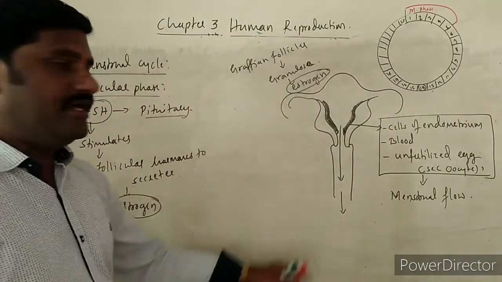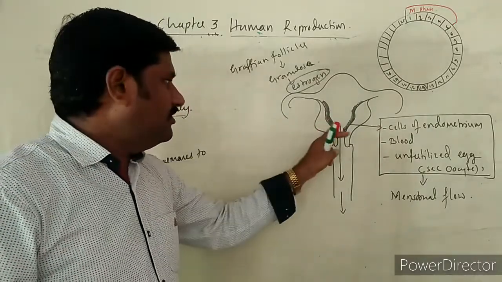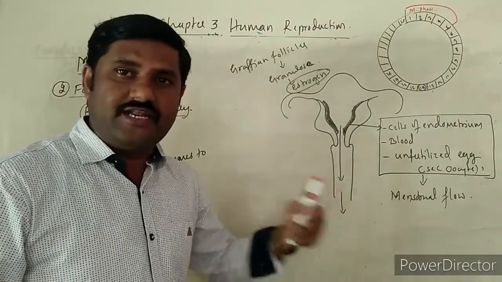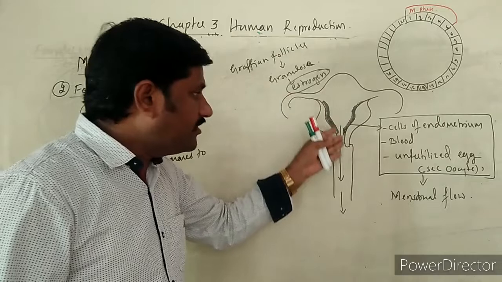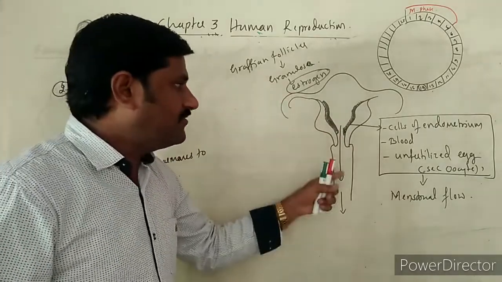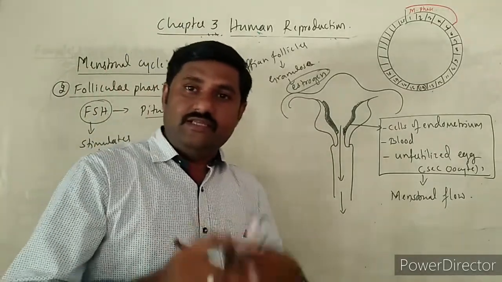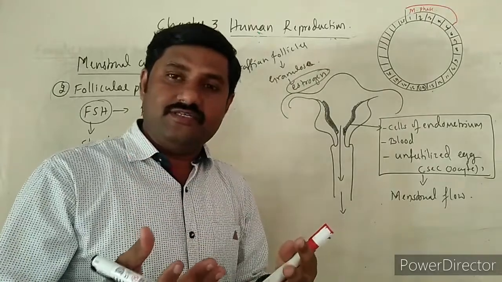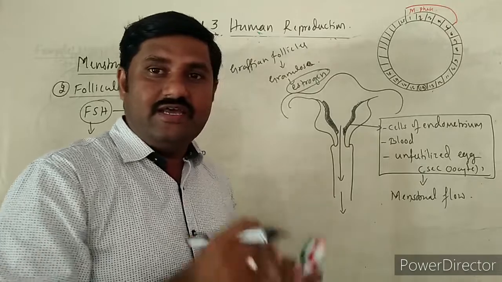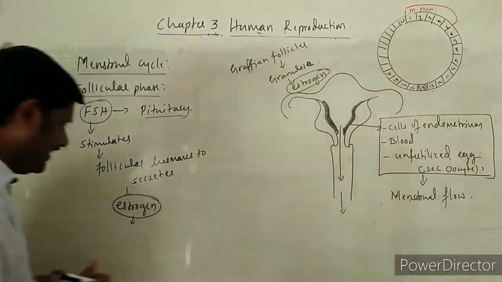So what happens over here? Already I have told you there are two types of endometrium. One is basal endometrium, the second one is functional endometrium. The functional endometrial wall is shed out in the first phase, and after that the basal endometrium, in which the cells are there, start to proliferate themselves so as to construct the new functional endometrium over here. Hence it is also named the proliferative phase, right?